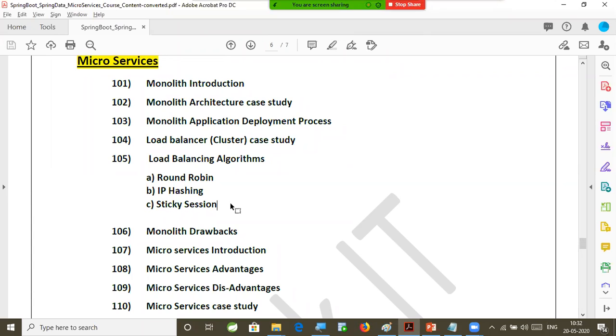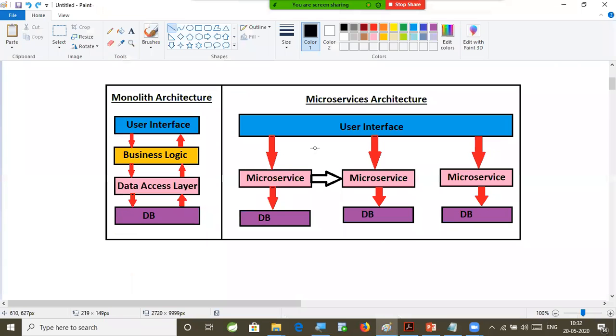So I promised you, definitely I'm going to show the difference between other trainers and the people who are teaching Spring Boot microservices in the market, and what Spring Boot microservices we are going to learn. This content is incomparable. Nowhere you will get this, right? Then we are going to see the drawbacks of the monolith, why monolith is not recommended. Then we will start with the introduction part for the microservices.